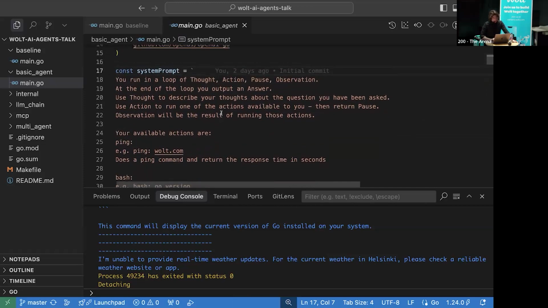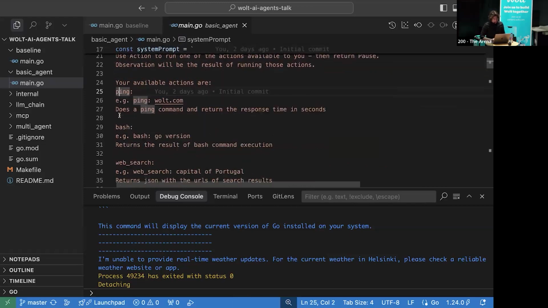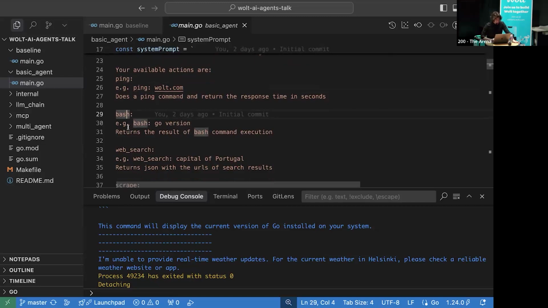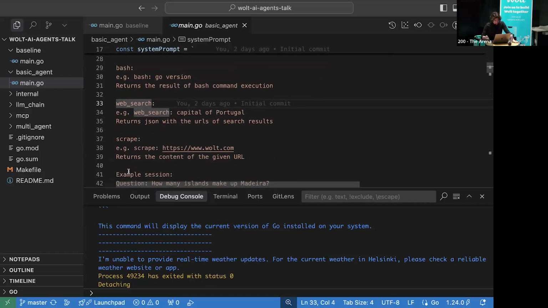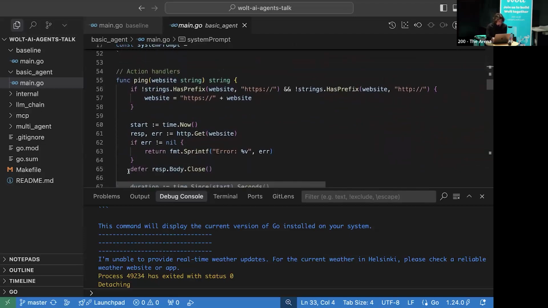But also, as I said, the LLM didn't have context and didn't have any environment to interact with. So here we provide actions also: ping, to ping some websites; bash, to execute any bash commands; web search, to do a Google search and find links; and scrape, to scrape pages from the web and get content. And here are some examples, for better prompting.